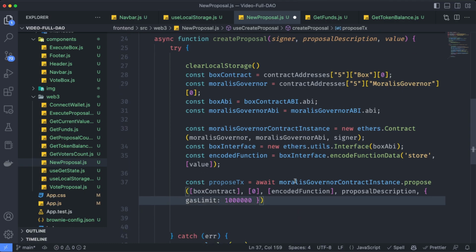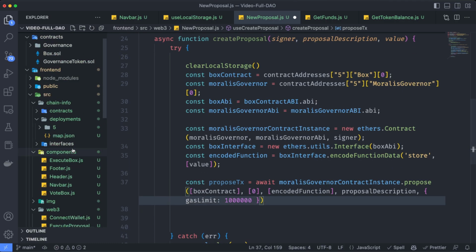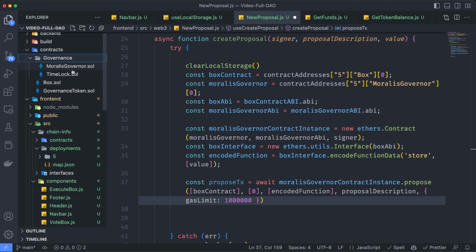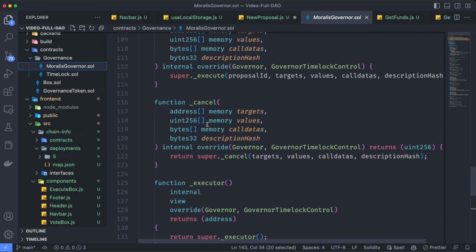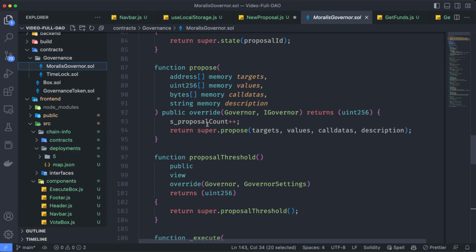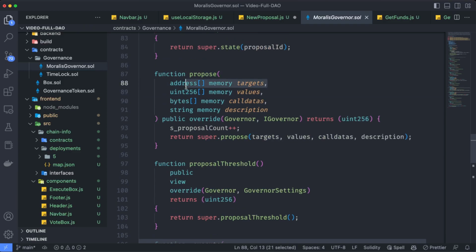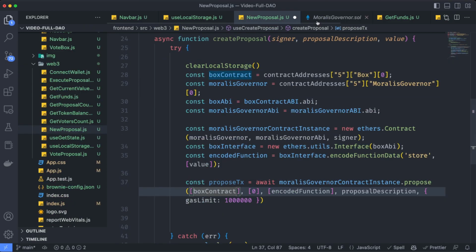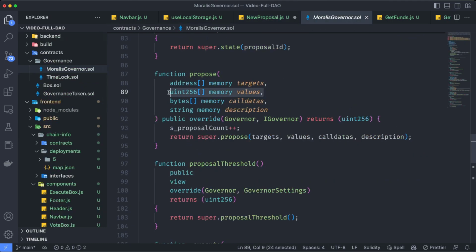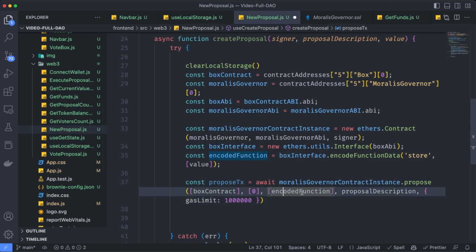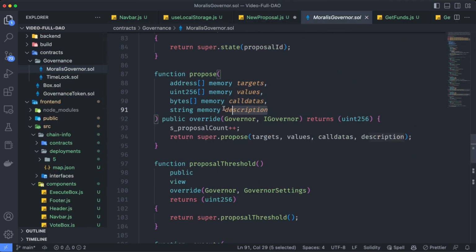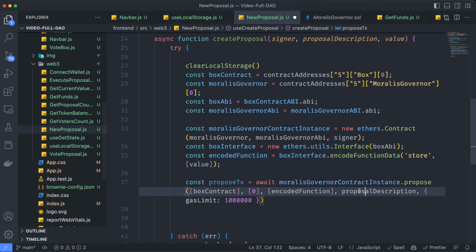How do we know which parameters we need to use over here? Well, let's just check again our governance Moralis contract. And here you can see that the propose function requires the targets, in this case, the box contract, the values, we are not sending any value here. Calldatas is the function we want, in this case, the encoded function. And the description is just a string, which is going to be the proposal description.